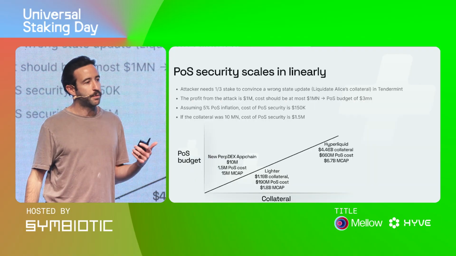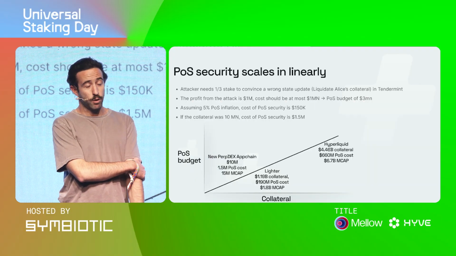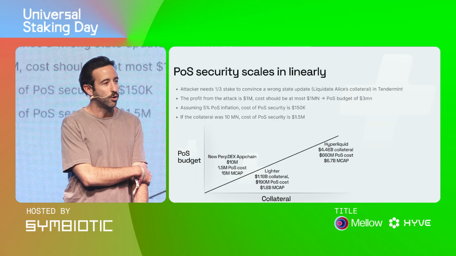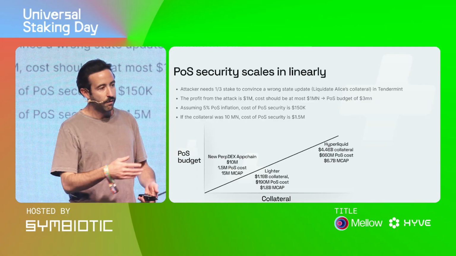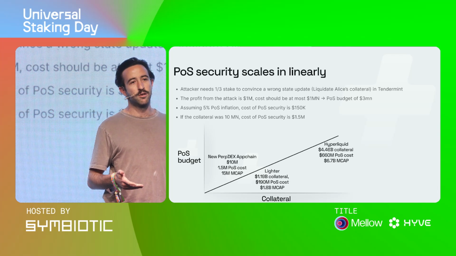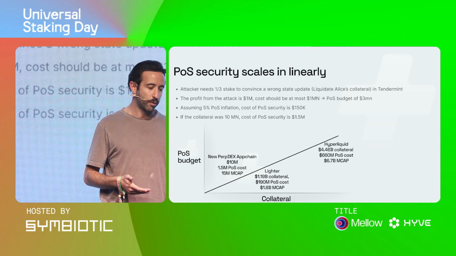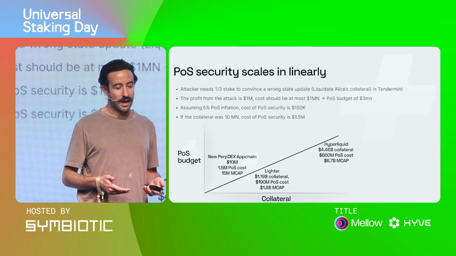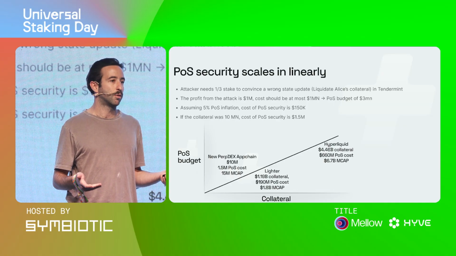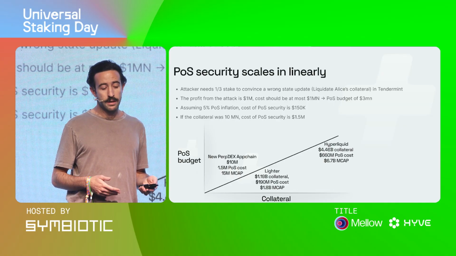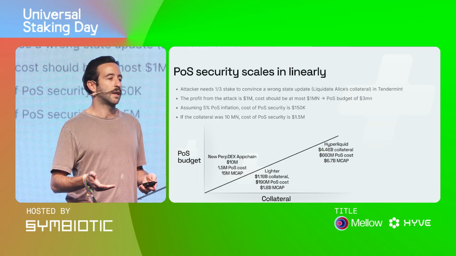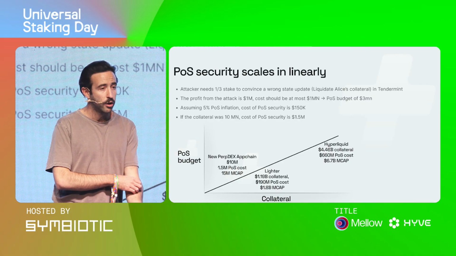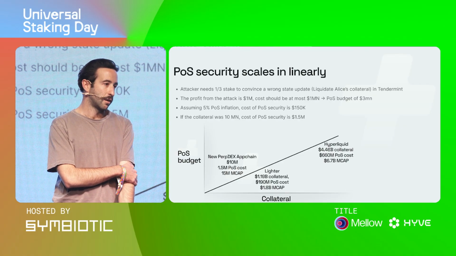So let's say in the previous example that we spoke about, Alice wants to have 1 million collateral on the perpdex, assuming that we have a Tendermint kind of consensus model, which most proof-of-stake networks use today, that requires 1/3 stake to cheat the system. Basically, an attack that would give the attacker $1 million needs to cost the attacker less than $1 million.